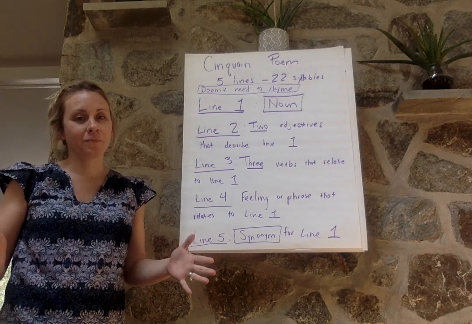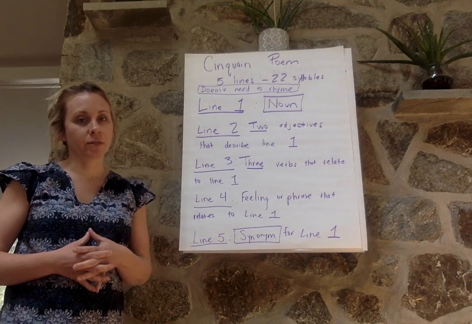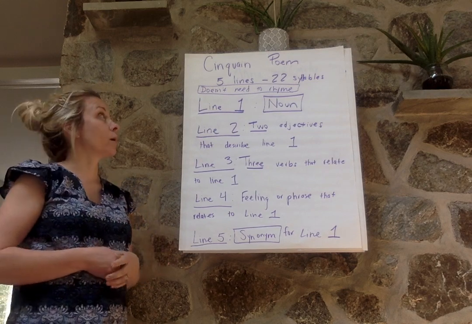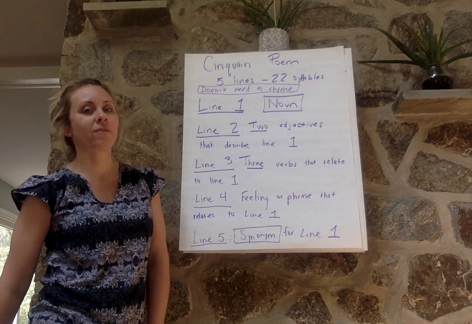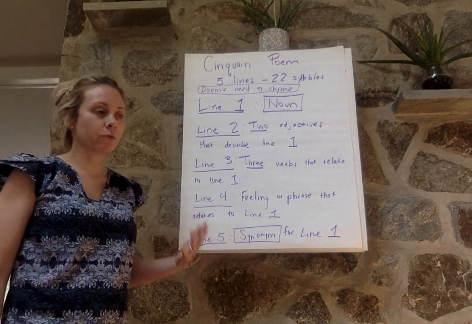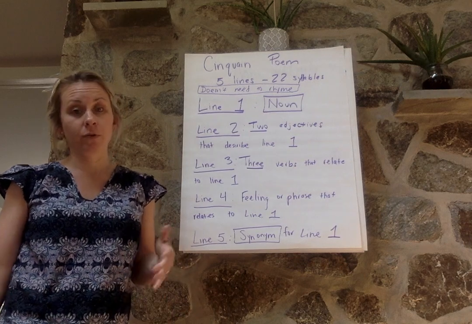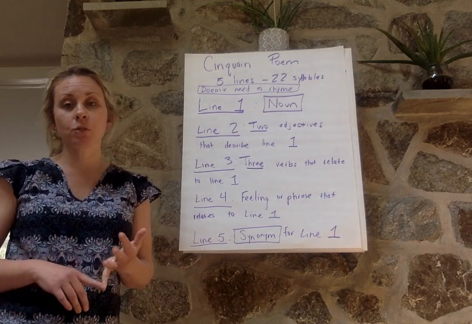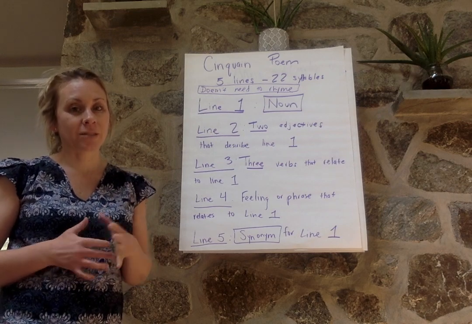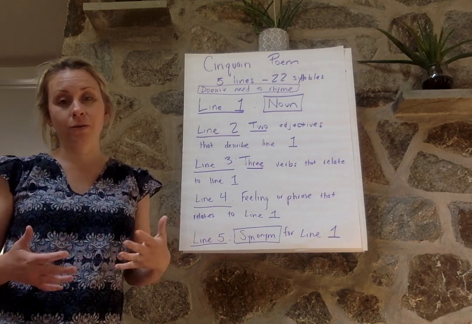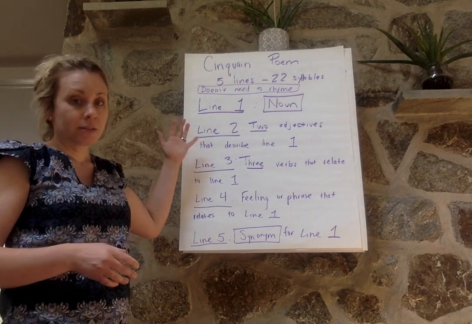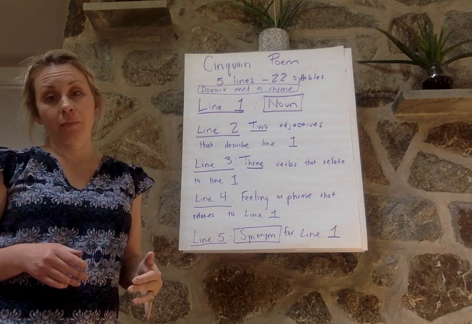Hello, fourth grade. This week you've been learning about different types of poems, and it's my job to teach you about Cinquain Poems. Cinquain Poems are one of my favorite types of poems, so let me go through it with you. Now, some poems have rules and some poems don't, and we've learned about some different types of poems from Mrs. Schmidt and Mrs. Eisenberg. But this one, a Cinquain poem, has specific rules or a format or a template that you need to follow. So the format is we have 5 different lines and 22 syllables, okay?